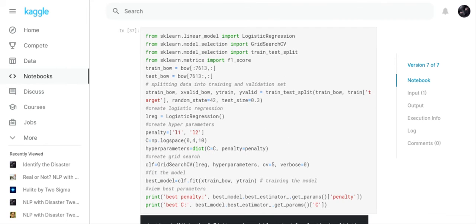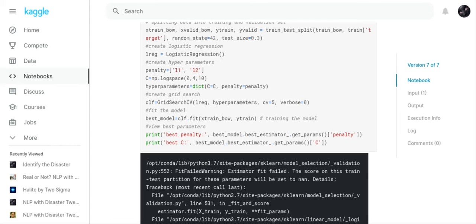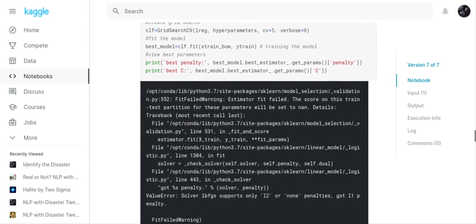And now what we do is we put together our algorithm to actually decide whether something is a disaster or not. So we split the training set into two. So it's 70% is training and 30% is testing. And so they use the logistic regression function, and that's where I got the grid search and put the grid search in there, and it did actually make my value better on the grid search when I used it.